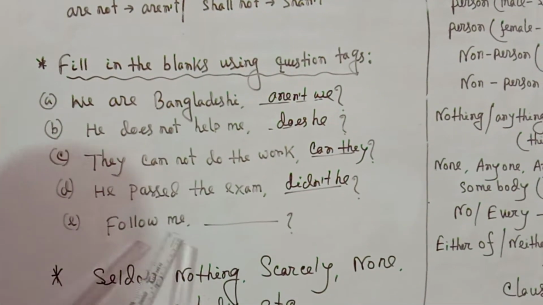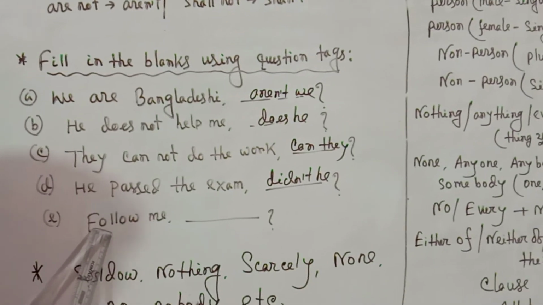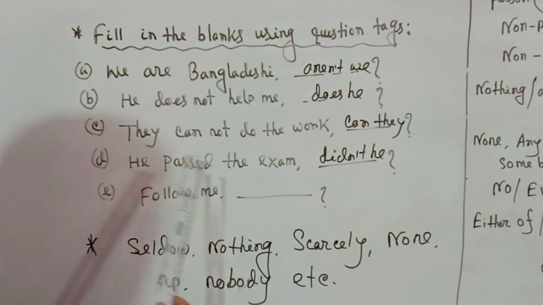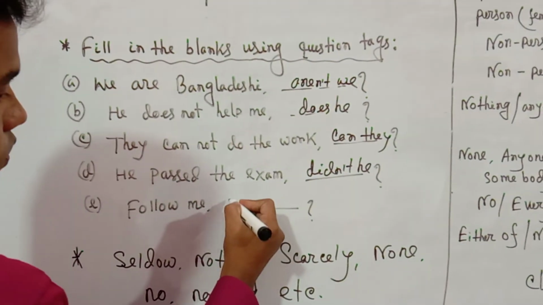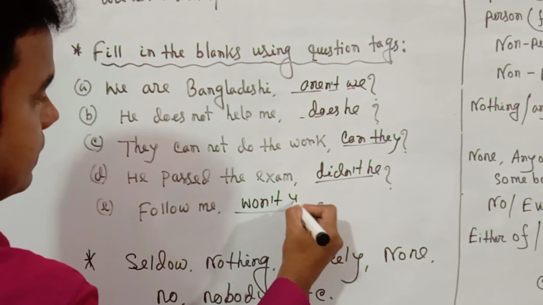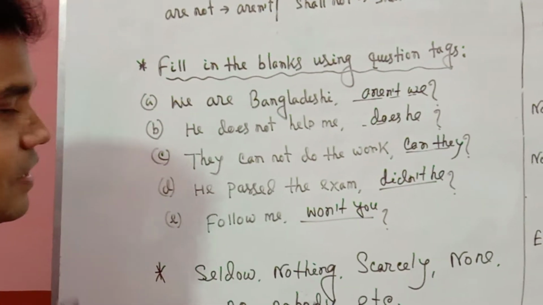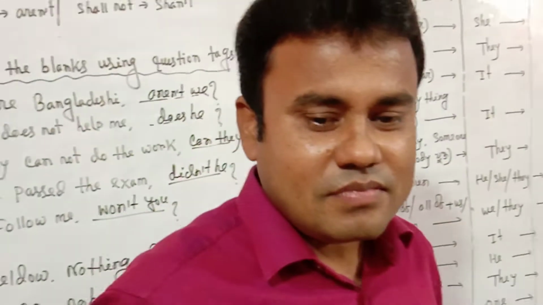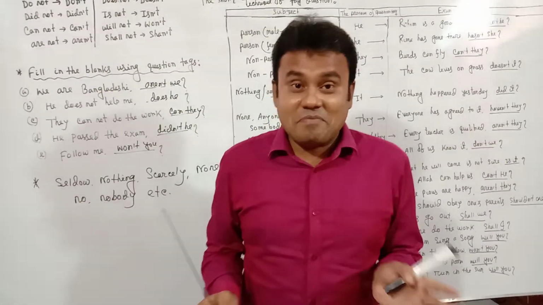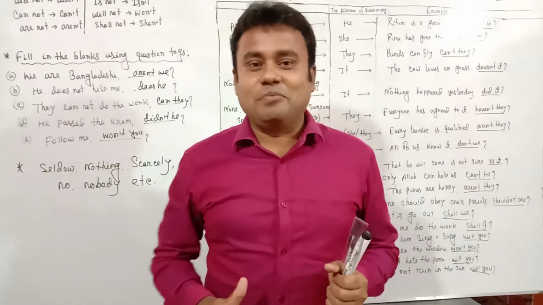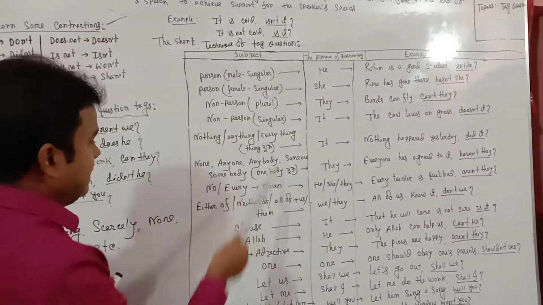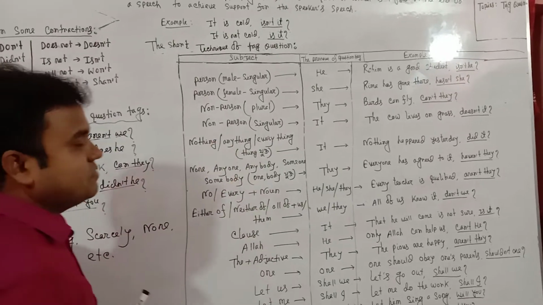Follow me. It is an imperative sentence, a positive sentence. The tag question is won't you. That's enough. My dear students, if you give me 10 minutes, you will surely get 5 marks. It is possible, because the short technique of tag questions is very important.